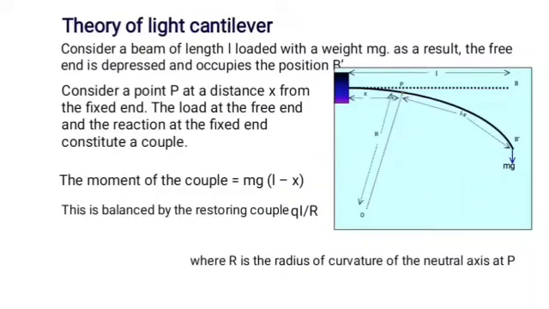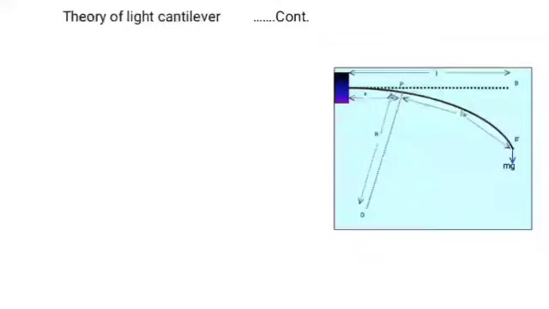This is balanced by the restoring couple, which is given by QI upon R, where R is the radius of curvature of the neutral axis at point P. So if we equate these two, mg(L minus x) equals QI upon R. Therefore, one can write the expression for radius of curvature R as QI upon mg(L minus x).